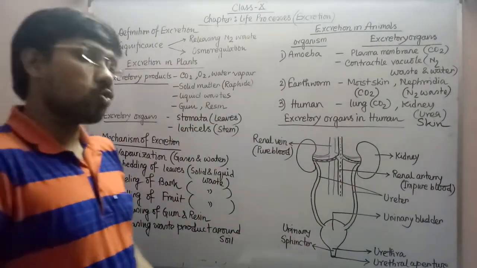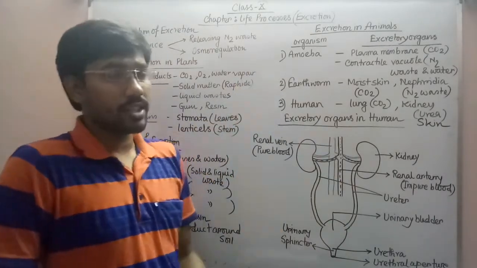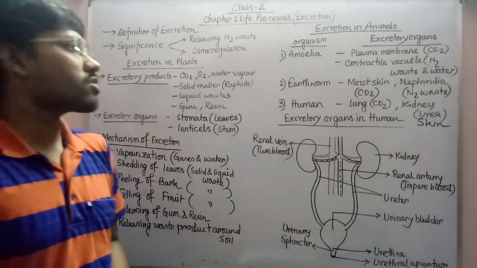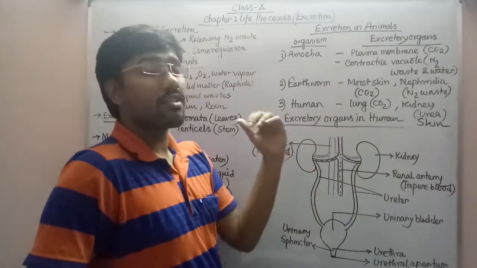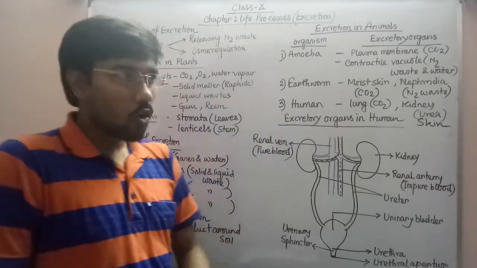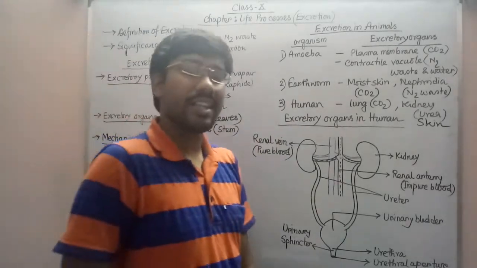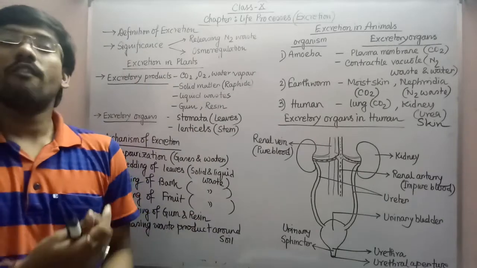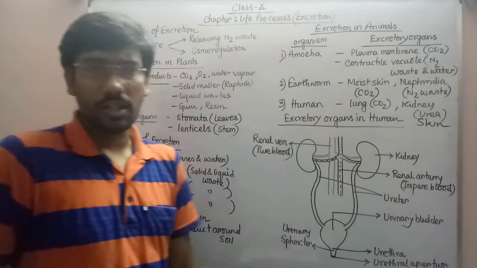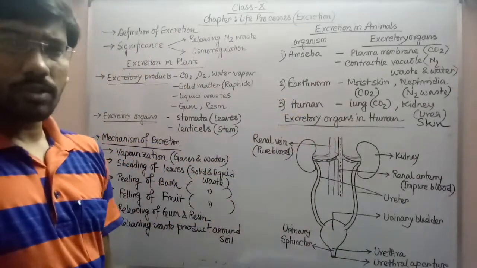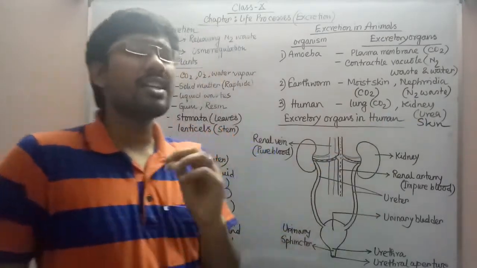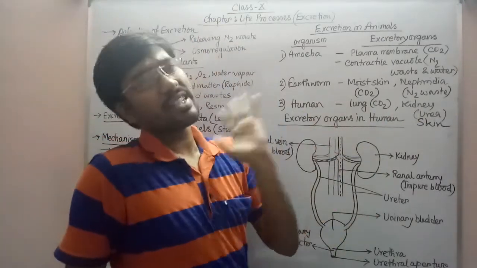If you consider the earthworm, it has another kind of excretory organ. As an example, nephridia. Nephridia is the kind of excretory organ through which it releases nitrogenous wastes. As well as, earthworm has moist skin. So obviously the moisture present on the surface of the skin is responsible for exchanging various gases with the environment. So obviously it will be easier for the earthworm to release carbon dioxide into the open environment. Coming to the human, you will see the main excretory organ is the kidney, because through the kidney we are releasing our chief excretory product, that is urea.